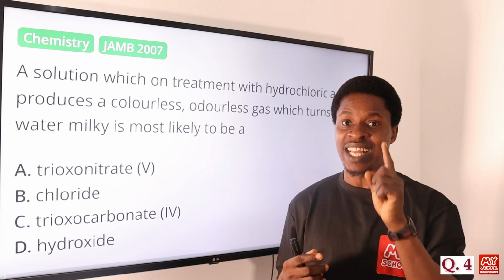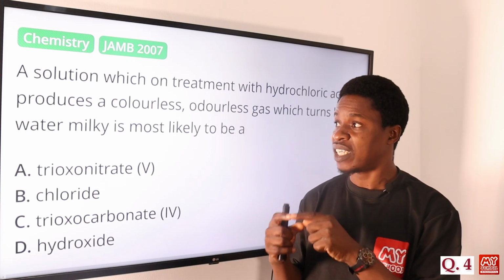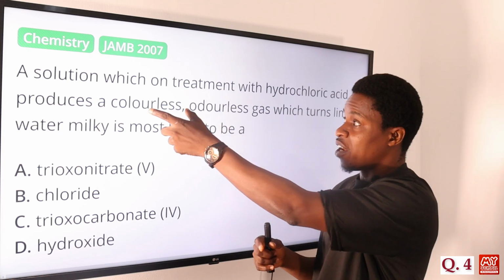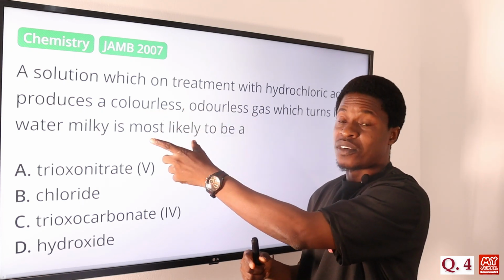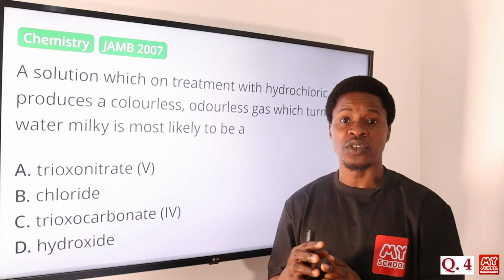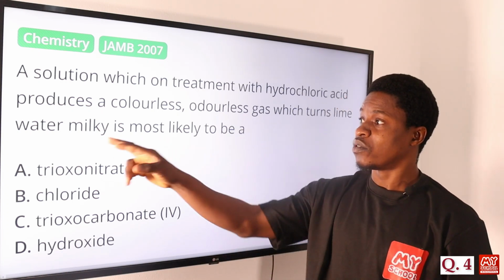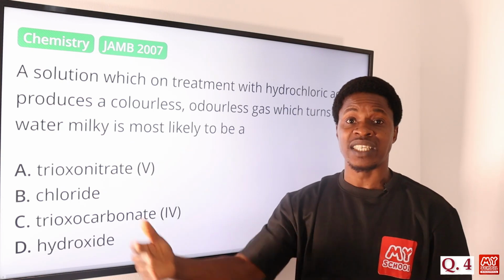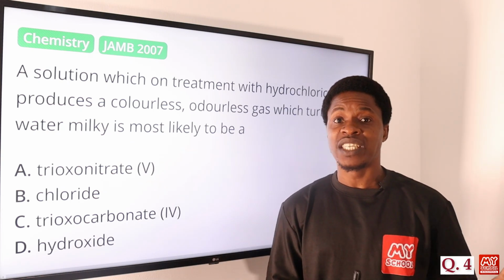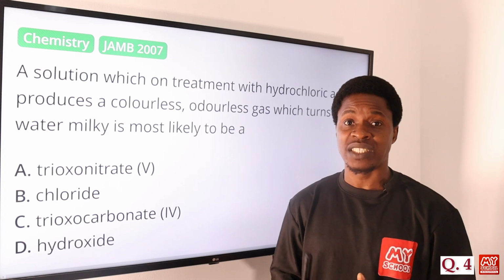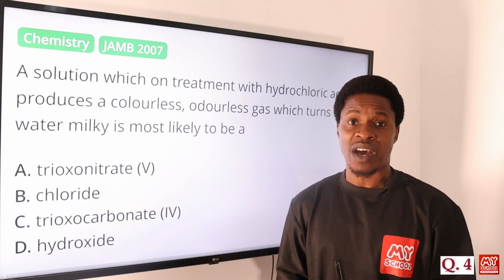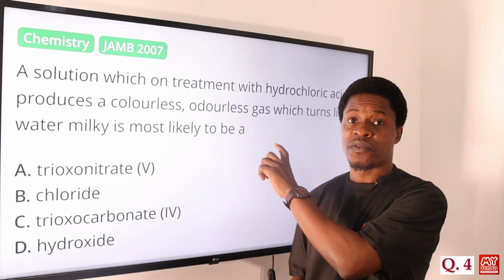There's only one gas that can turn lime water milky, and that is colorless and odorless: carbon dioxide. CO2 has a tendency to turn lime water milky. Of course, it's a confirmatory test in qualitative analysis to test for the presence of CO2, of carbonates. And where does CO2 come from?